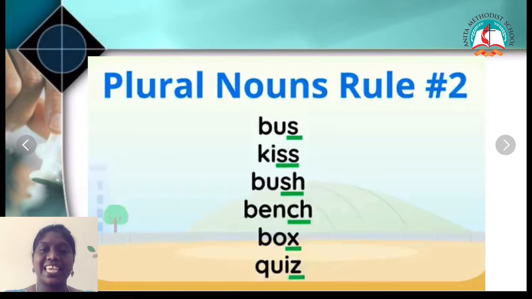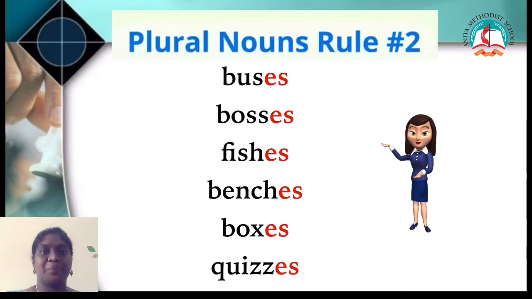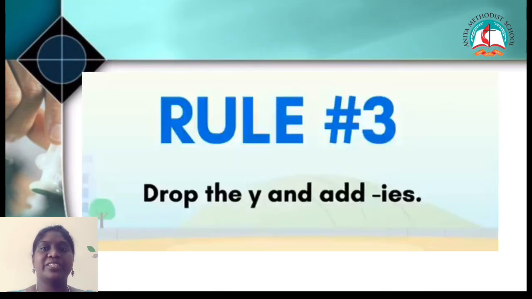So the plural form for bus is buses. Then bosses. What's the plural form for fish? Fishes. Plural form for bench? Benches. Then boxes. Then quizzes. Now moving on to the third rule. What is the third rule we have? Drop the Y and add IES.